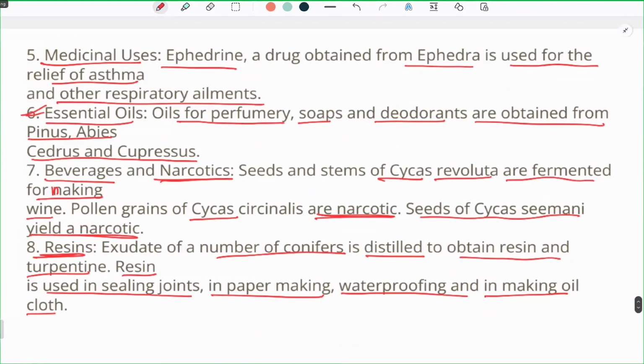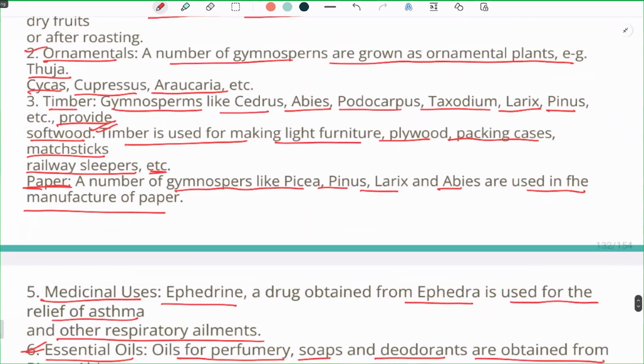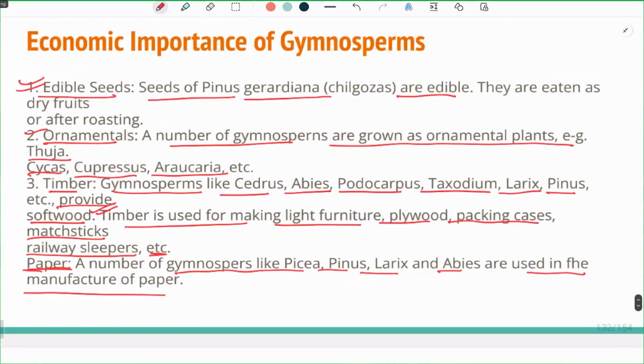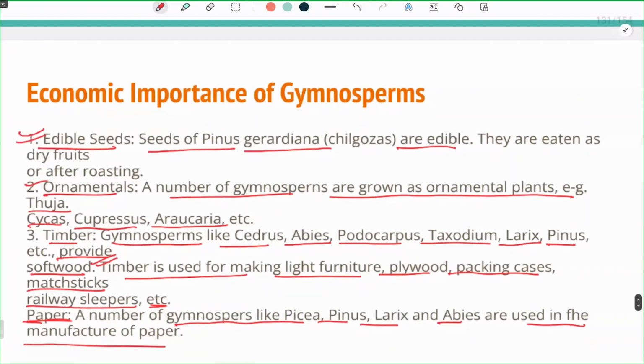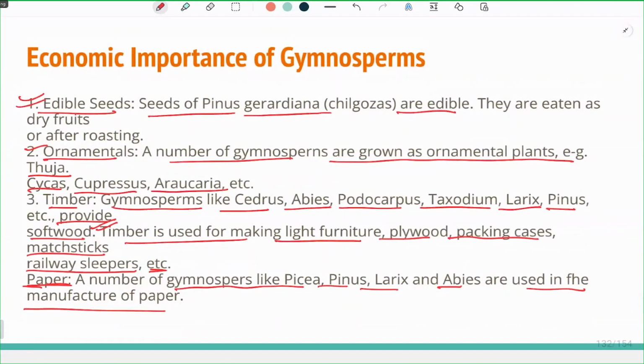So some important economic importance is that they have some edible seeds. The second is ornaments. Third is that they help in the extraction of timber. Gymnosperms like Pinus, Abies, Podocarpus, Taxodium, Larix, and others provide softwood, which is helpful in making lightweight furniture, plywood, and paper.